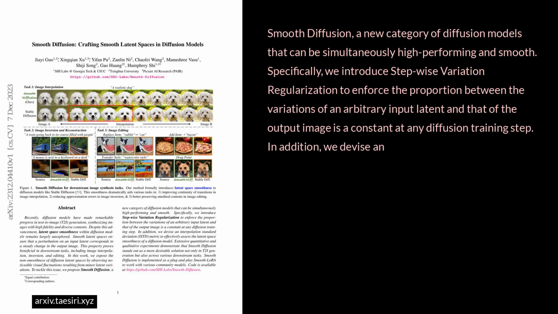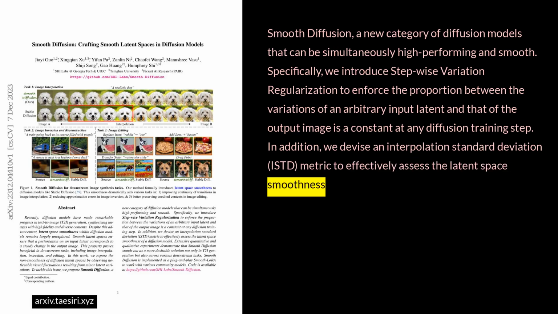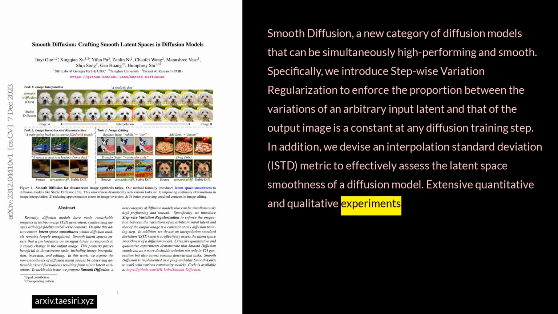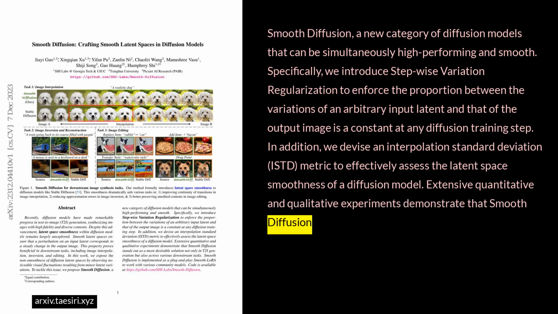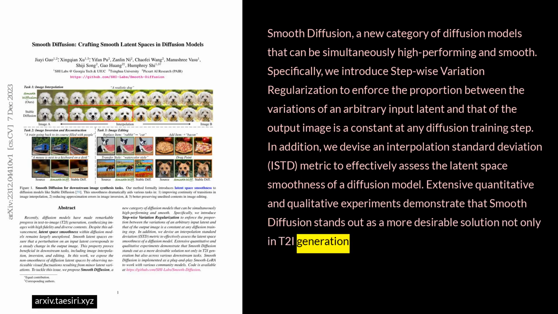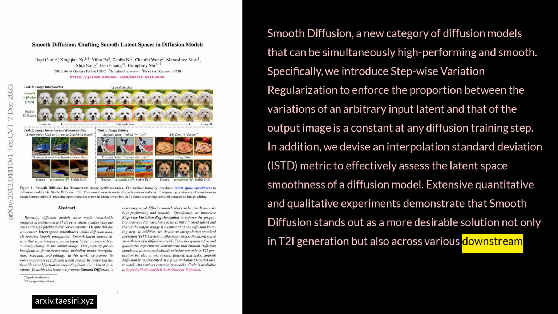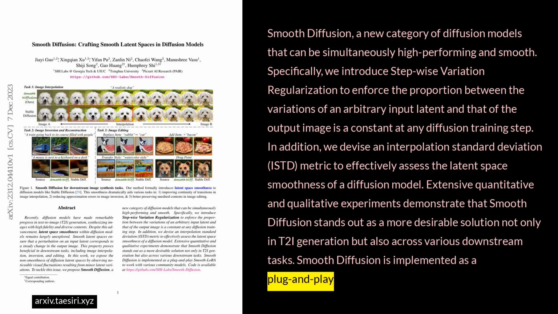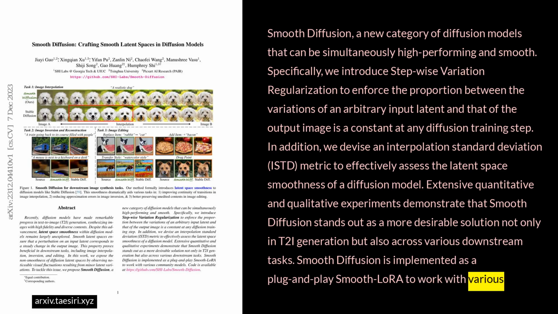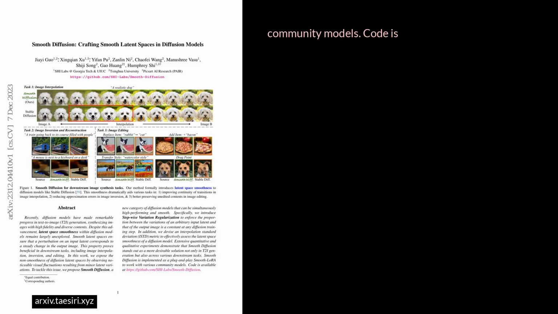In addition, we devise an interpolation standard deviation (ISTD) metric to effectively assess the latent space smoothness of a diffusion model. Extensive quantitative and qualitative experiments demonstrate that Smooth Diffusion stands out as a more desirable solution not only in T2I generation, but also across various downstream tasks. Smooth Diffusion is implemented as a plug-and-play smooth LoRA to work with various community models. Code is available at the project's website.